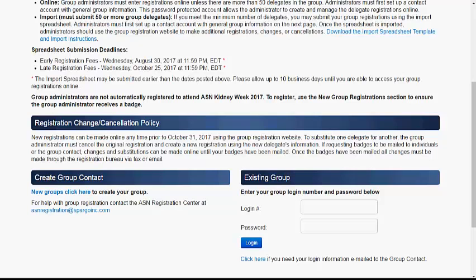the new delegate's information. If requesting badges to be mailed to individuals or the group contact, changes and substitutions can be made online until your badges have been mailed. Once the badges have been mailed, all changes must be made through the Registration Bureau via fax or email. To create a group contact, please click here.